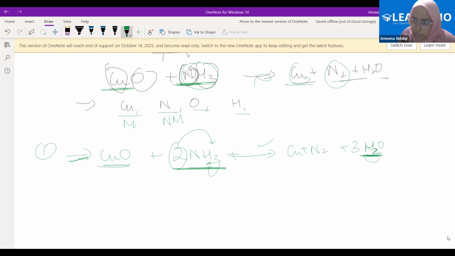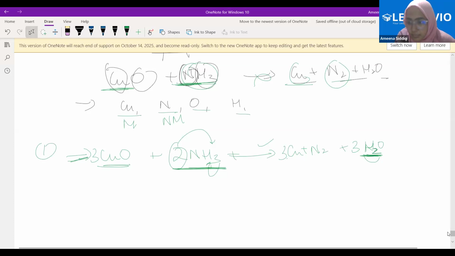Now see, is oxygen balanced because of this? No. Therefore, what do I need to do? I need to add a 3 here, right? Now see, is nitrogen balanced because of this? Is copper balanced because of this? No, copper is not. What do I do? I add a 3 before copper, right? Is that understood? Yes, ma'am.